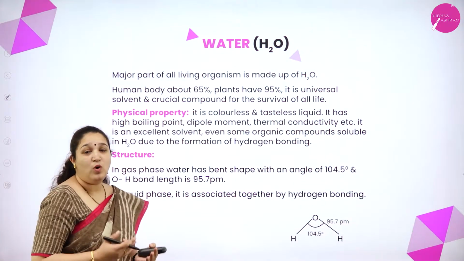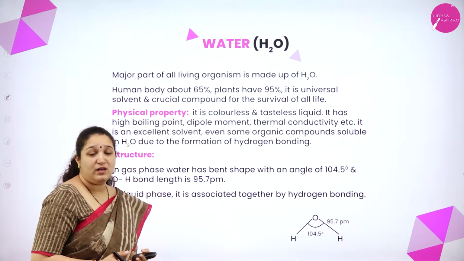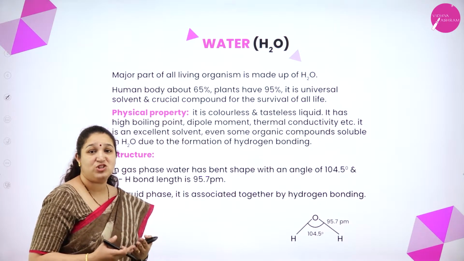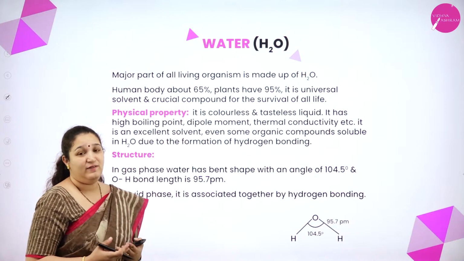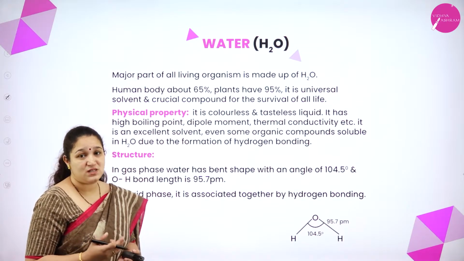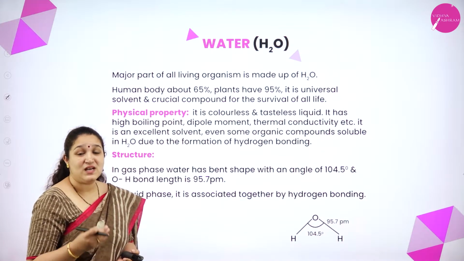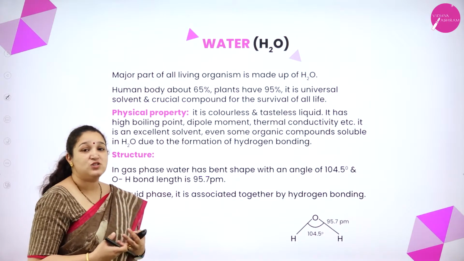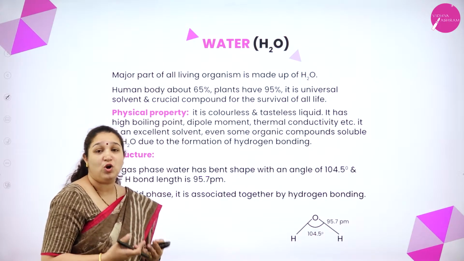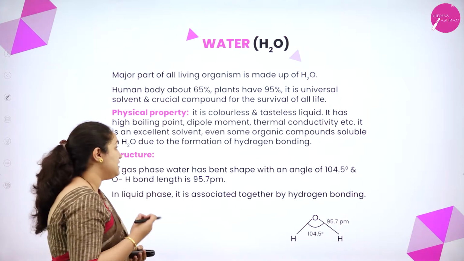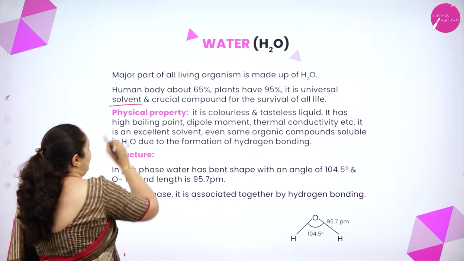So first, water is found in most of the living organisms and it is the major part of the living organism. In human body 65% is water and in plants 95% is water. So it is also a very crucial compound for living. It's also called as universal solvent.